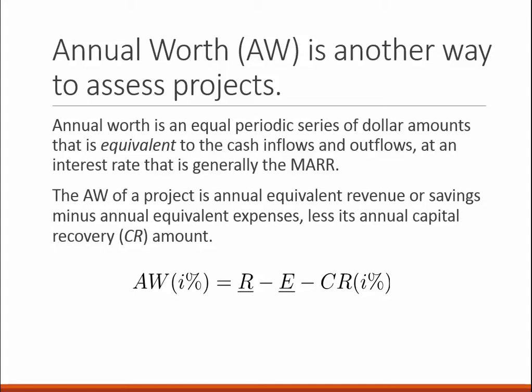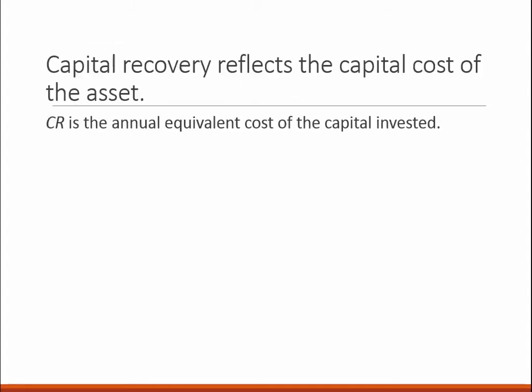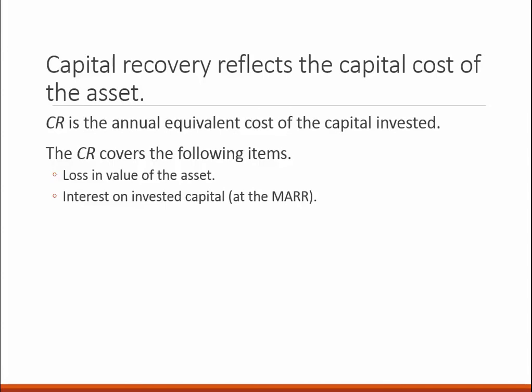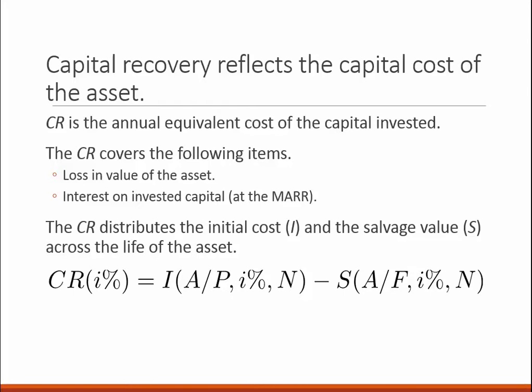But the CR, the capital recovery, comes from things that are not given to you in annual terms, meaning they can be present costs or benefits, or future costs or benefits. So they can be, for example, the loss of value in an asset or other things. So what it is at the end of the day is that capital recovery has its own formula, and this depends on initial cost and salvage value. Initial cost tends to be at the beginning and salvage value at the very end. It doesn't have to be that way.